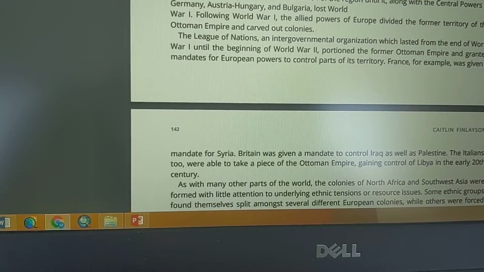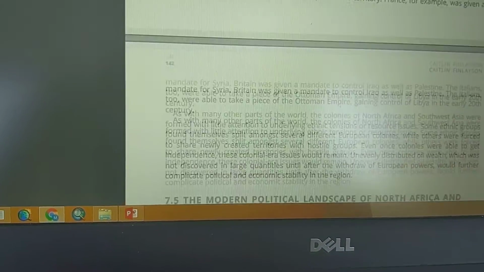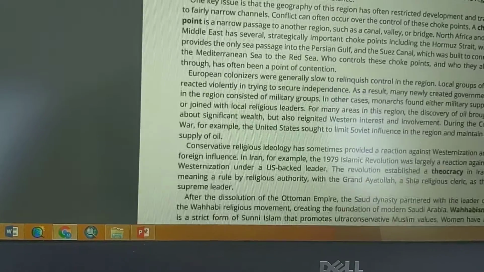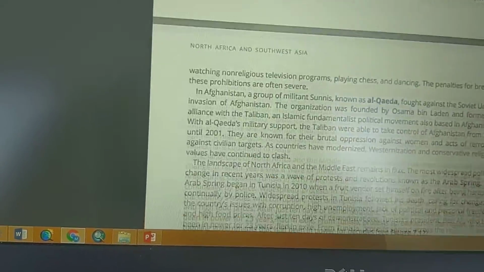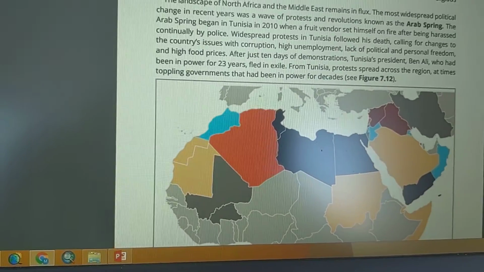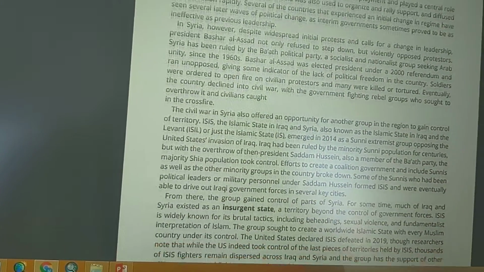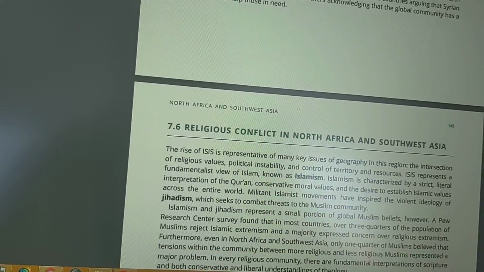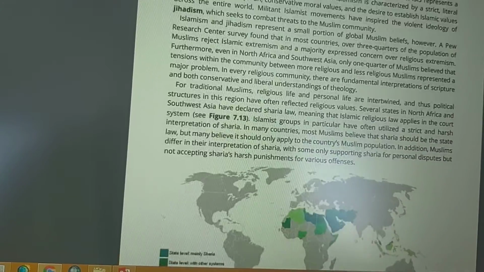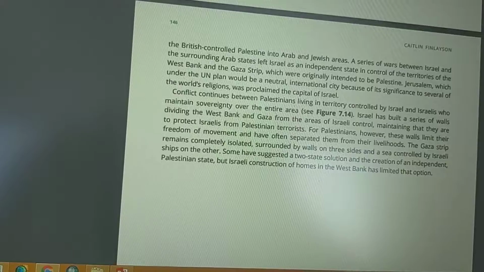So again, it does have a little bit about Arab Spring here too, but again, not as long as the other one, okay? But it will talk about the oil trade here. So let me go ahead and keep going.